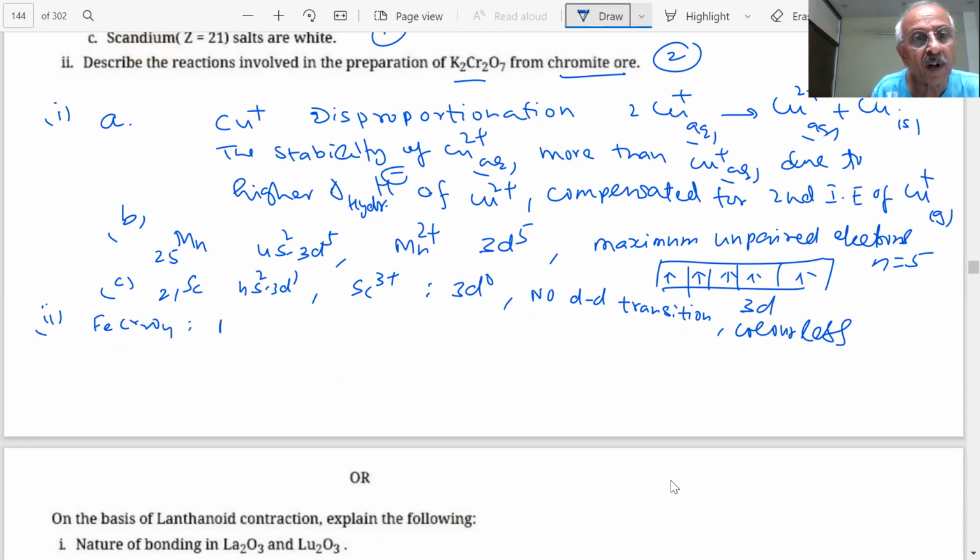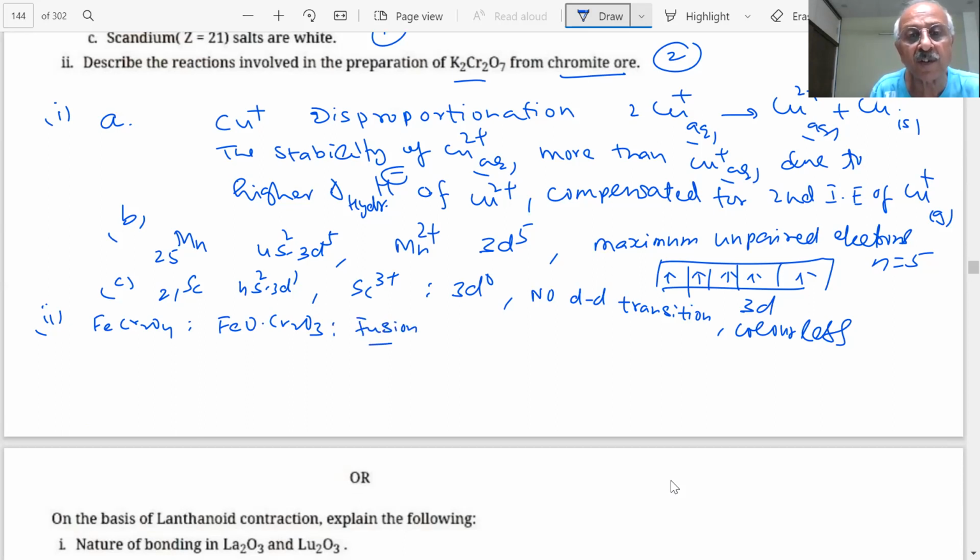Which sometimes we write as FeO.Cr2O3. This will dissociate to give Fe2O3 and Cr2O3. So that is the ore. The process is fusion, fused with sodium or potassium carbonate.